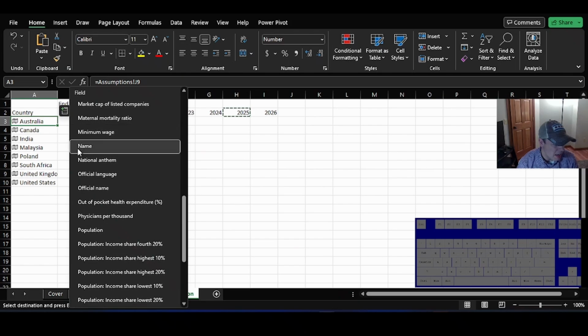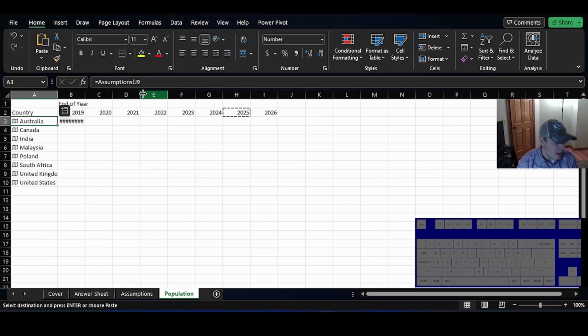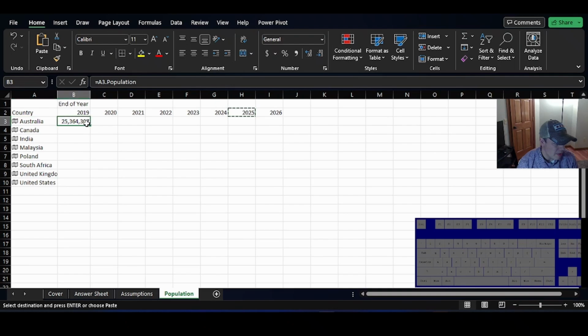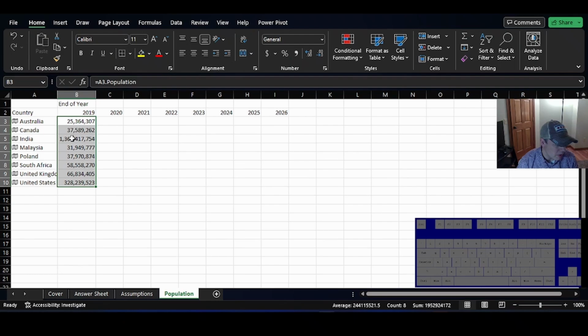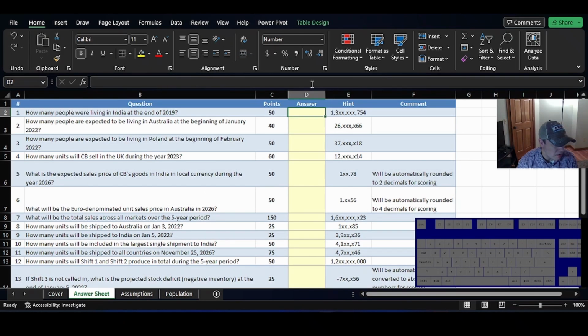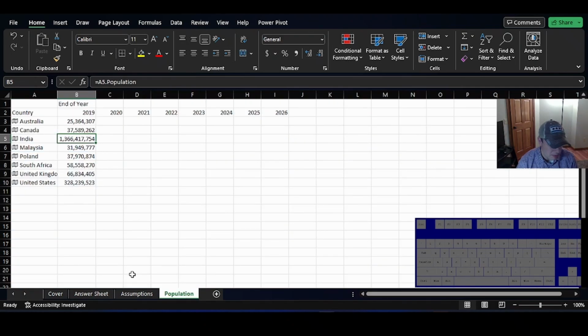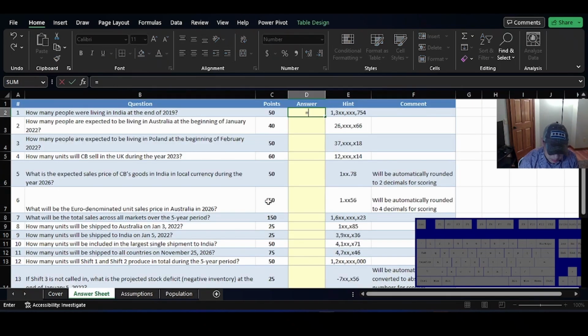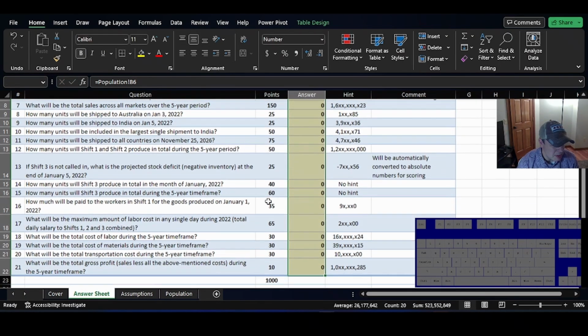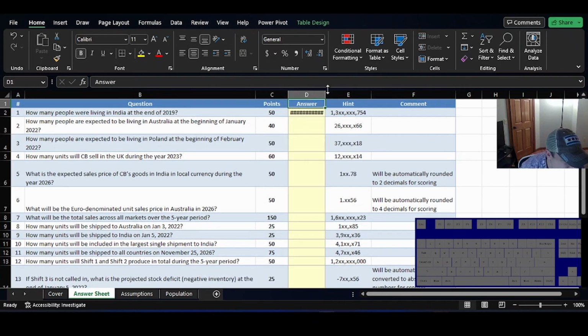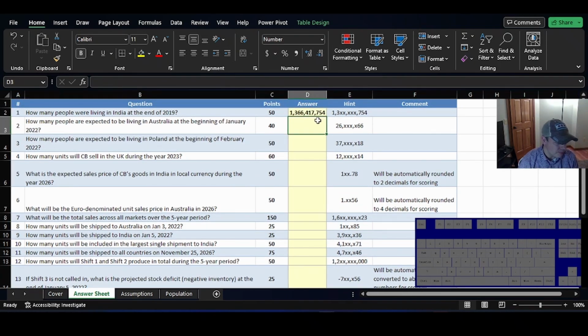In any case, let's go ahead and start with the population here. So I click on this and I go to population, and it gives it to me right there. That is pretty cool. So we're going to go ahead and do that all the way across. And then what we are looking for again, I believe, was the population of India in 2019. So that's what we got, 1.3 billion and 754 at the end. Excellent. So we're going to go equals, and we're going to link right to it there. So we're good there.